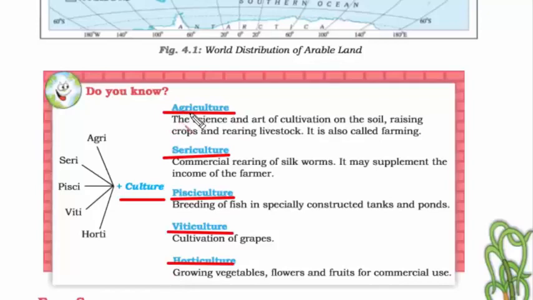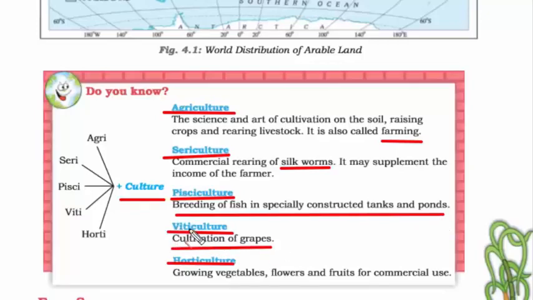Agriculture, we have read about it, the cultivation on soil and raising crops and livestock, which is also called farming. And sericulture is, so with the word you can figure out seri, that means silkworm. So commercial rearing of silkworm. And then we have pisciculture. So pisci. If you see the Pisces horoscope, it is represented by a fish. Therefore it means breeding of fish in a tank or pond. This is called pisciculture. And then we have viticulture. So viti, you can remember grapes are grown in a vineyard, VINE. So V stands for grape. Just remember it that way, it will be easy to remember. And then we have horticulture.